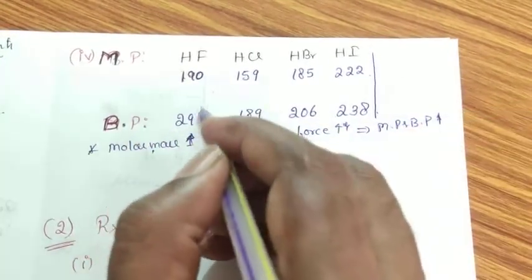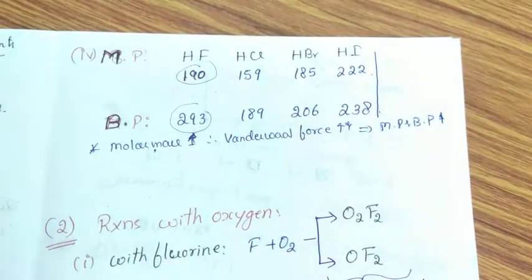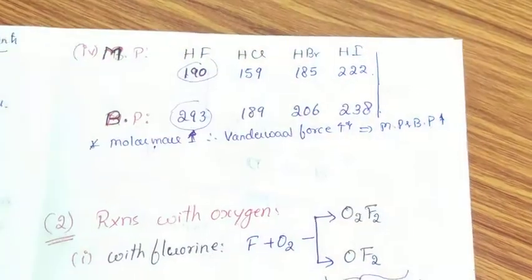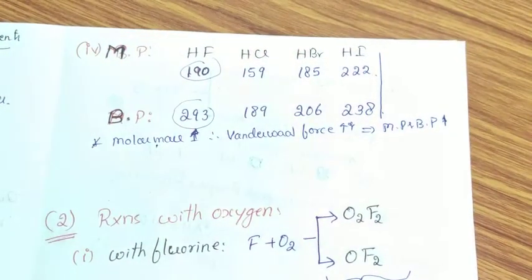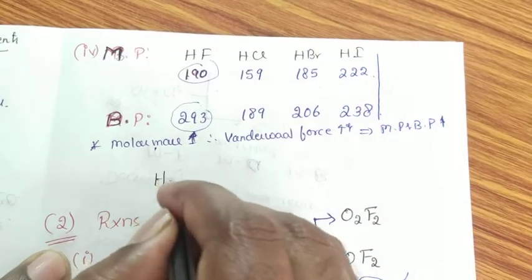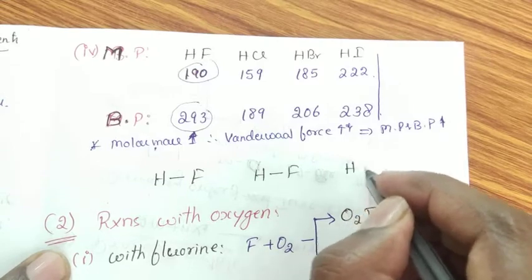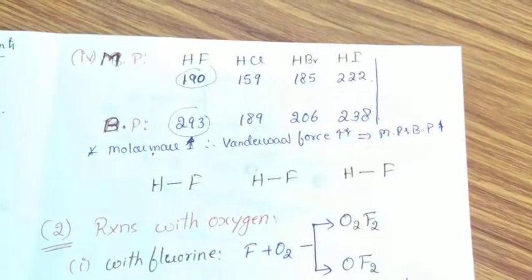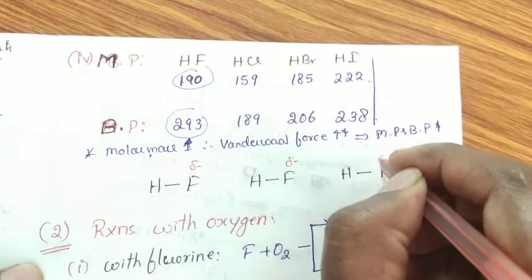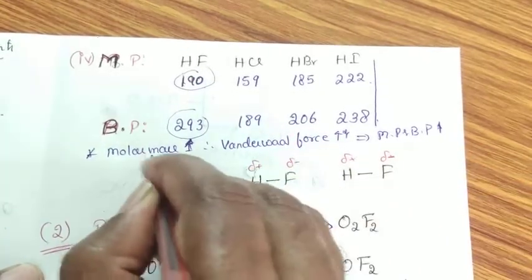But here you can observe hydrogen fluoride possesses abnormal melting point and boiling point. Give reason. This is the structure of hydrogen fluoride. Fluorine is more electronegative than hydrogen. Therefore, it carries partial negative charge and hydrogen carries partial positive charge.